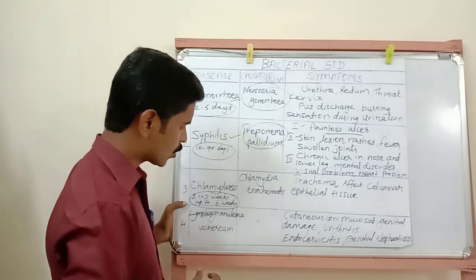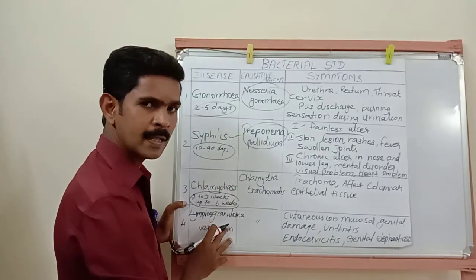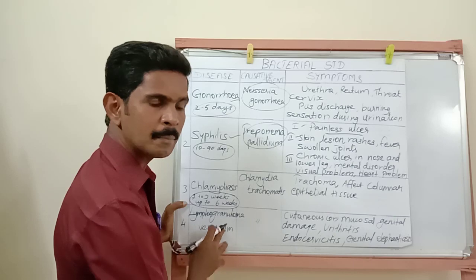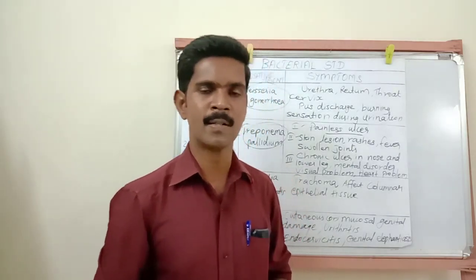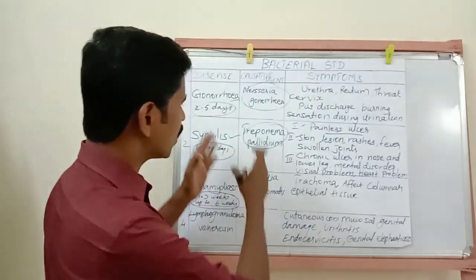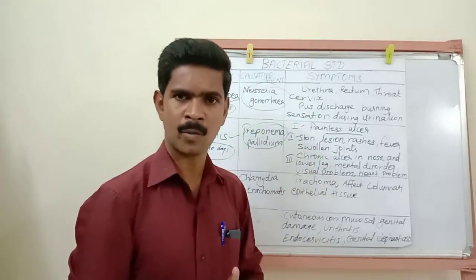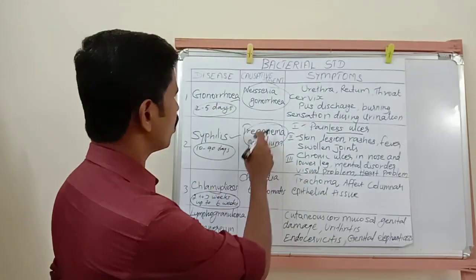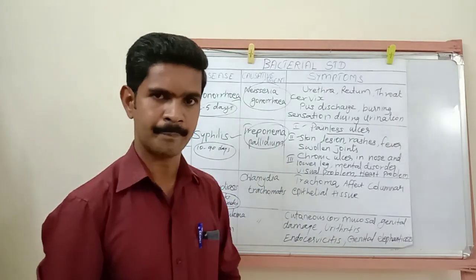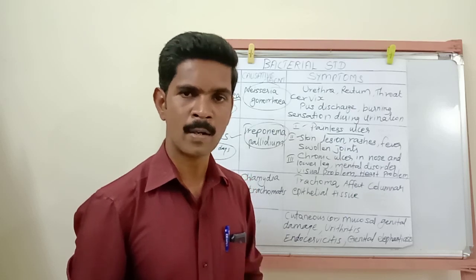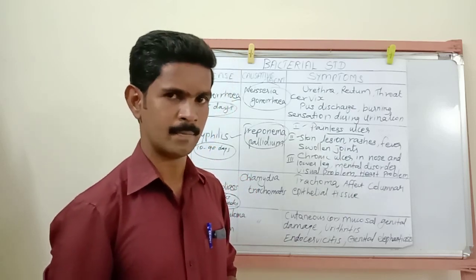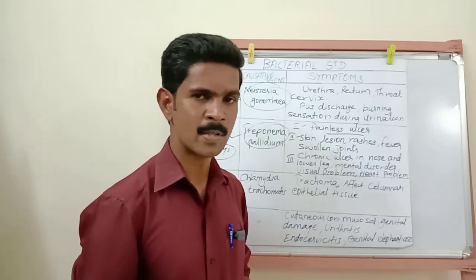Understand, my dear students? So now we completed 4 important bacterial infections, sexually transmitted diseases. Together it is one important 5-mark question, and there are many 1-mark questions also. Understand? I hope you all understood these questions. Then shall we move to the next question?